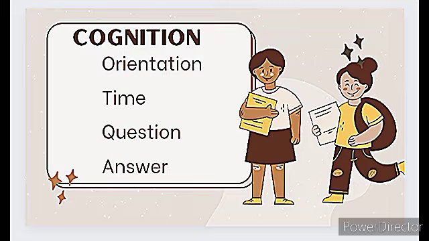Under orientation, we will include time, place, and person. At first we have time, and in this case we will ask the patient or the client about the time concept. For example, what is the time now, when did you eat dinner, when do you go to sleep. We always ask questions regarding time only, so that it reveals the client's concept of time.